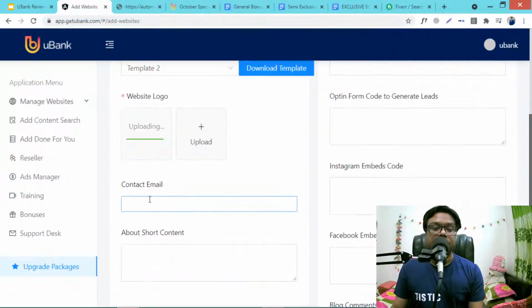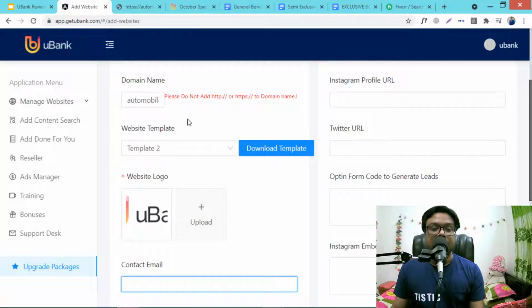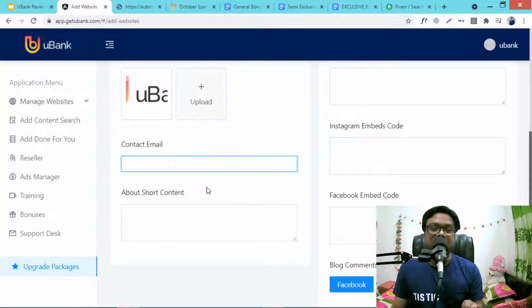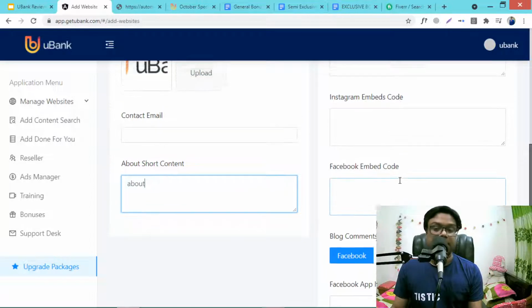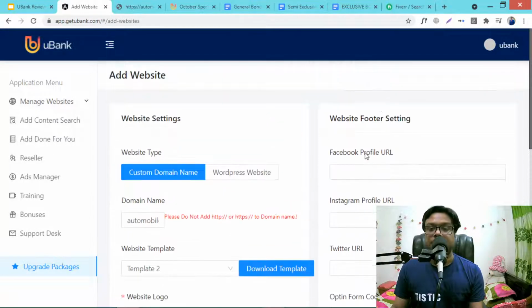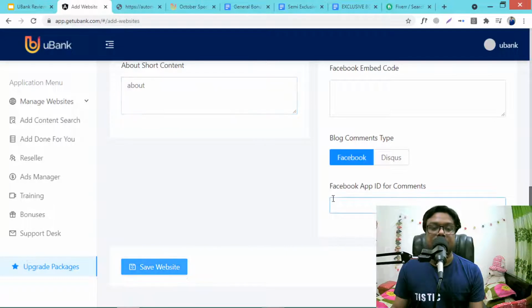Then you need to give a contact email, any email address at your domain name, like support@yourdomain, or contact, or admin, etc., and your about. And you can also add your Facebook profile URL, and just click save website.